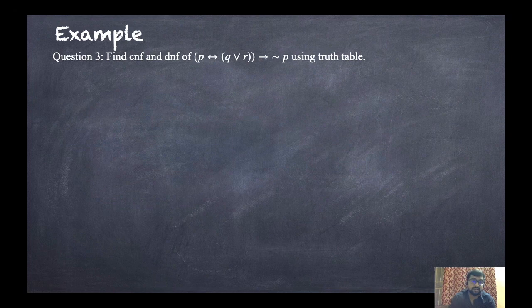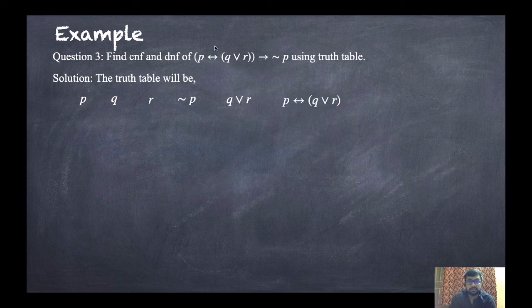find CNF and DNF. Now here we have to find it using truth table, and the proposition is given like this. Using truth table, so we will just create the truth table. Now how many columns will be there? Here P, Q, R. So P will be there, Q will be there, R will be there, not P, then Q or R, then this one P double implies Q or R, and then the last one, this whole statement. Now here there are 3 statements, so there will be 8 possibilities